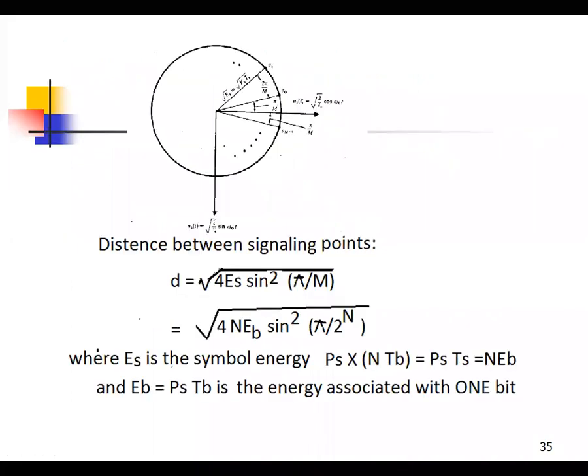Okay. So this is the signal spacing of MPSK. The distance between the signals is referred to as the Euclidean distance. The Euclidean distance is root of 4 n Eb sine square pi by M, where M is the number of signals, M is equal to 2 to the power of n, and Eb is the energy per bit. So sine square pi by 2 to the power of n. This is the Euclidean distance of the spacing between the signaling points.